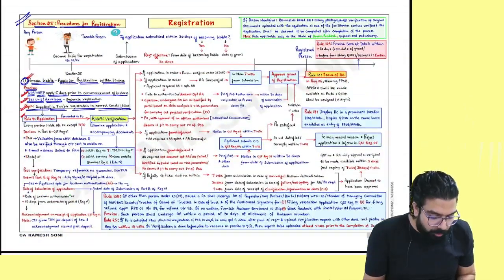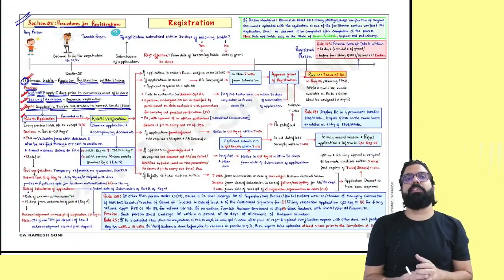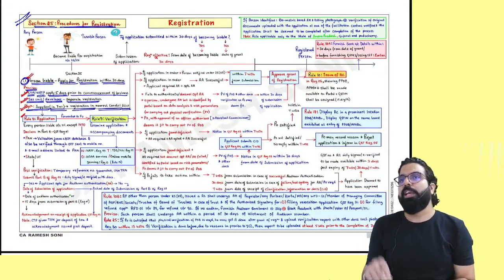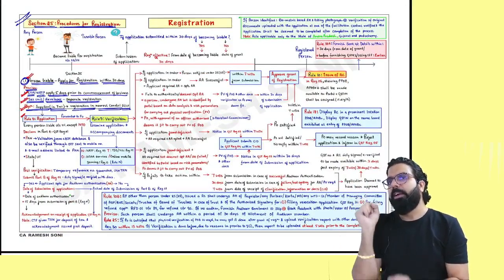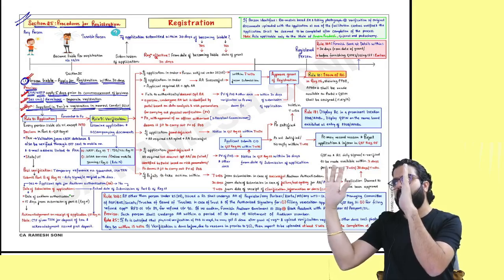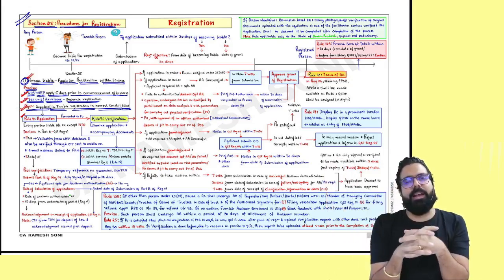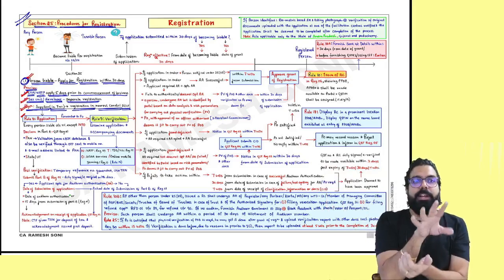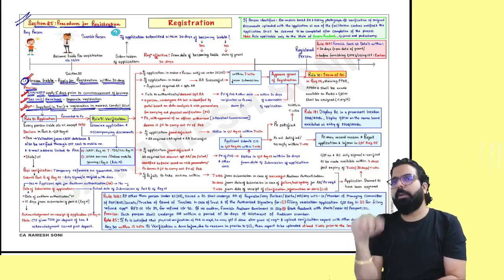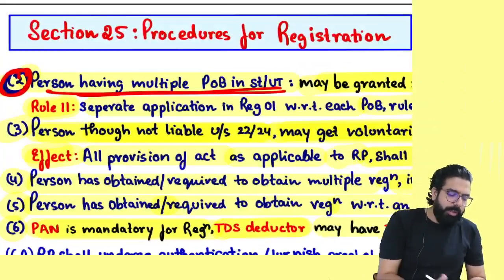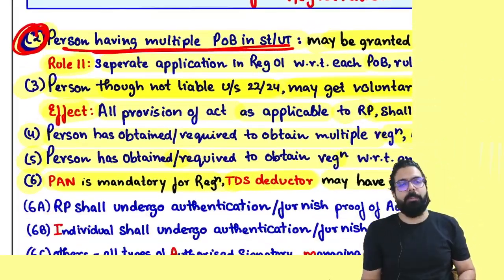Now, the next one, section number 25 came. Section 25(1) told, if you become liable, you should take registration within how many days? 30 days. CTP and RTP, how many days prior? 5 days. SEZ, separate registration. TWI, nearest coastal state. Section 25(2) told, if you have multiple places of business, you can take multiple registrations.